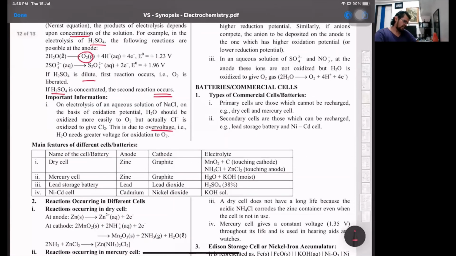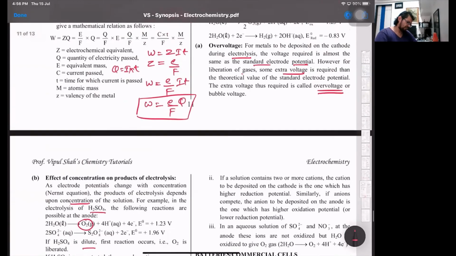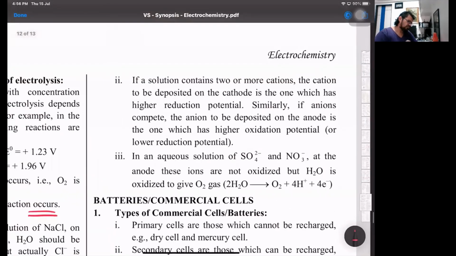Then again, the same way: if there are two or more cations to be deposited, the one having higher reduction potential will be reduced, and the same for the anode, the one having higher oxidation potential will be oxidized. In case of sulfate and nitrate at the anode, both these ions are not oxidized, but water is oxidized to give oxygen gas. That is one part.